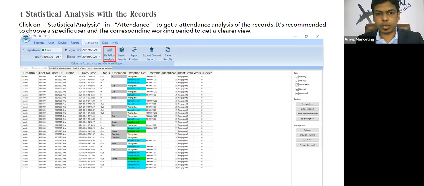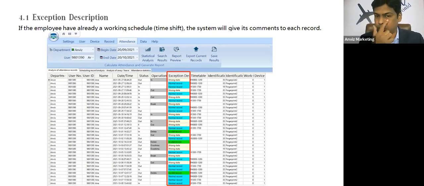Moving further, the next slide will show you the exception description. I was talking about the first record, where the software had changed the record status from out to in. This has been changed because of the timetable or the shift that we have defined for the employee. If the employee already has a working schedule, the system will give comments to each transaction. The comments are nothing but the wrong status, or normal record, or if there are any invalid records. So you can get those kinds of exception comments in the software application.